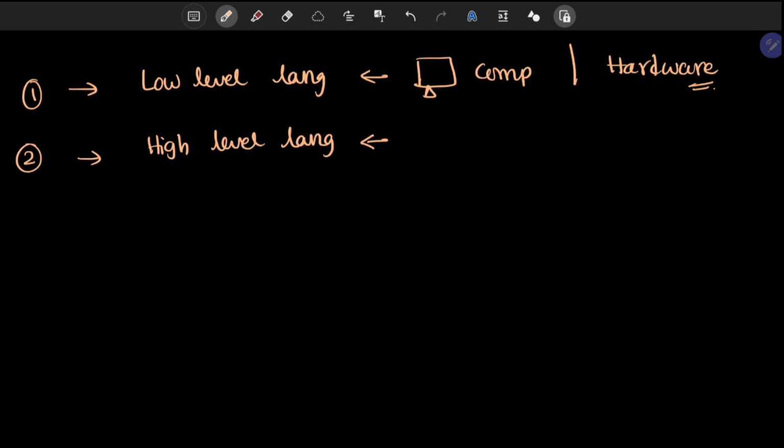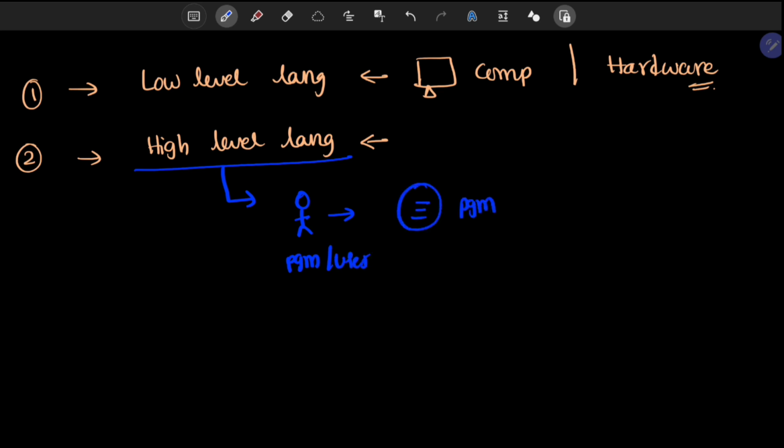High level languages are nothing but languages in which a person, meaning a programmer or user, can easily write program code. That means human understandable language is nothing but high level language.